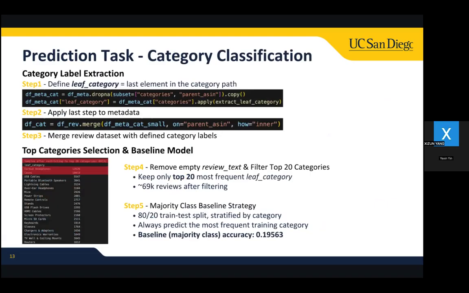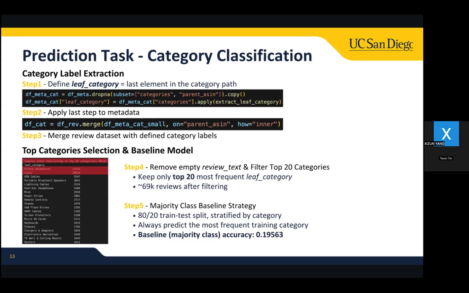The last prediction task is category classification. In this task, we move from sentiment and rating prediction to a multi-class problem, predicting the product category directly from the review text. The metadata doesn't give a single flat label, it gives a category path. So we define the label as the leaf category, which is just the last element in that path. Then after applying the last step to metadata in step 3, we join these labels to each review using parent ASIN. So every review now has a leaf category like earbud headphones or power strips. And then step 4,